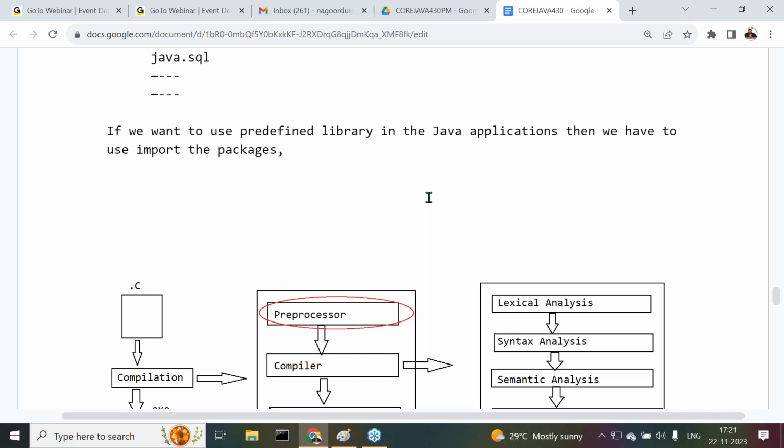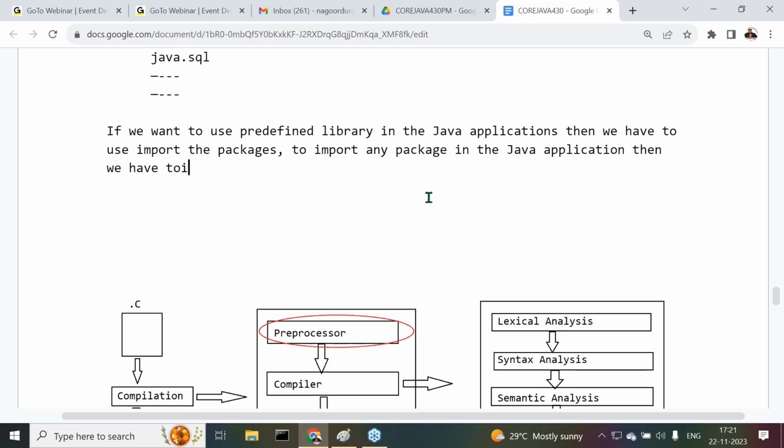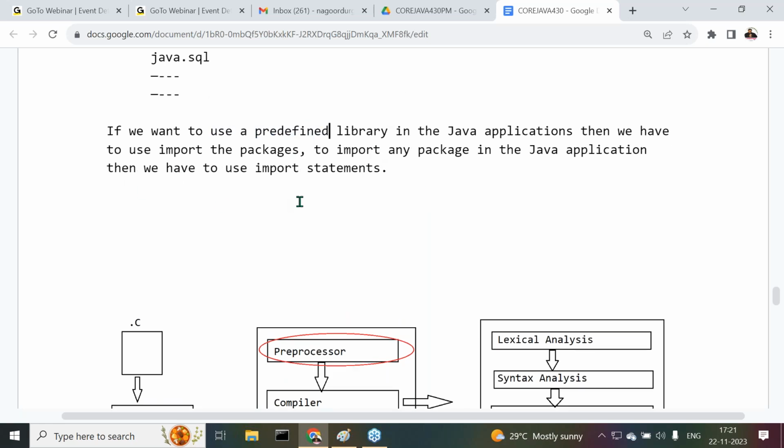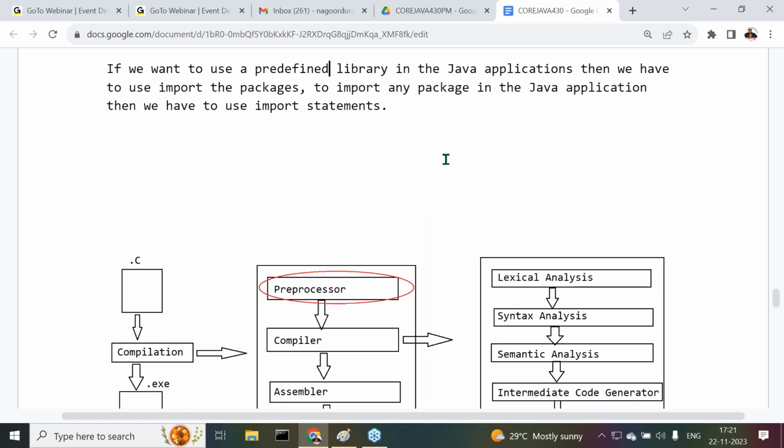We have to import what? Their packages in Java applications. To import any package in the Java application, then we have to use what? Import statements. To import any package, we have to use what statements here?